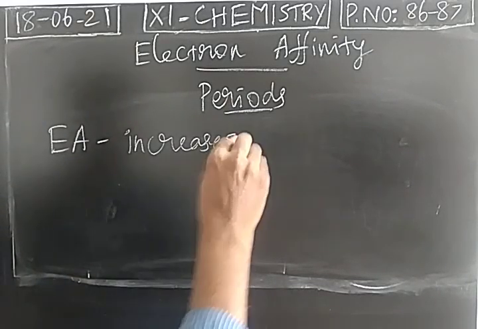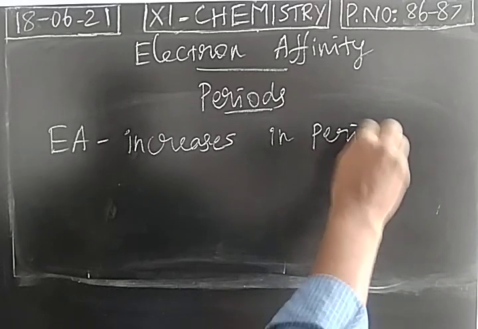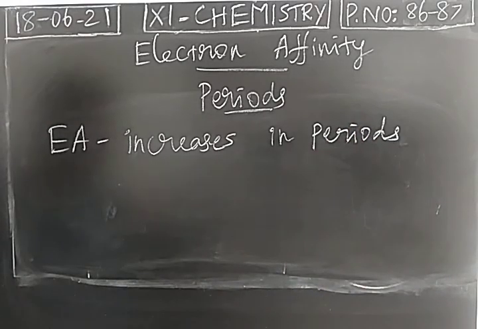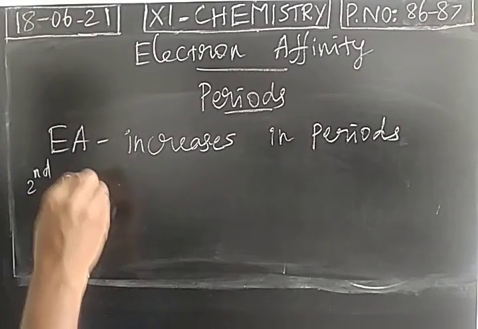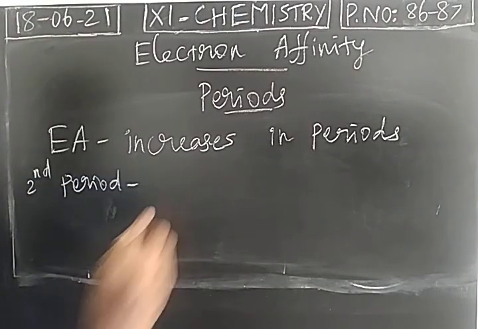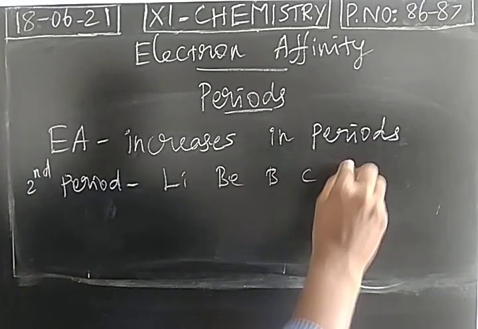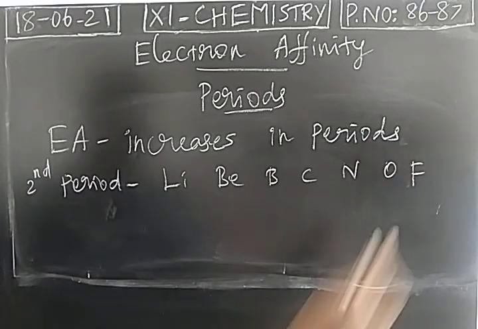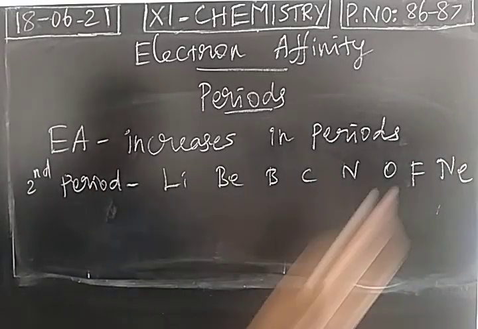Electron affinity also increases in periods. When you take second period, lithium, beryllium, boron, carbon, nitrogen, oxygen, fluorine and neon.